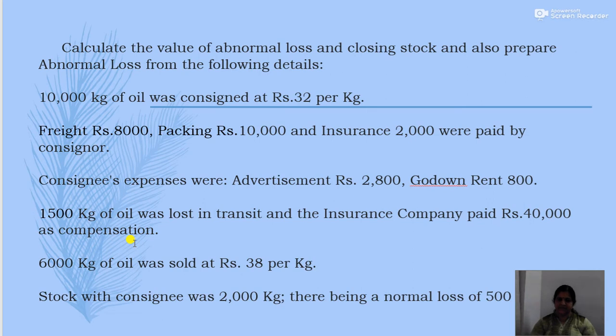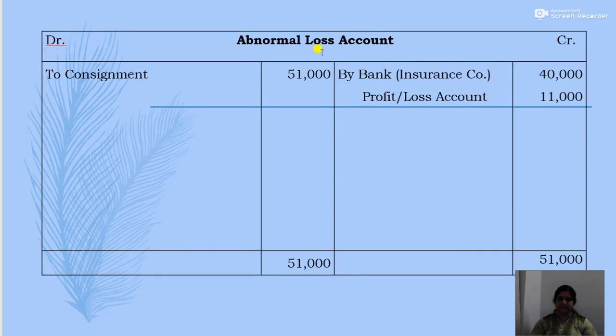So we have obtained the cash. So it will be bank account debited to abnormal loss. In case it is only claimed, it will be insurance claim or insurance company account debtor to abnormal loss. But here the insurance company has already paid the amount. Okay, so it will be bank account debtor to abnormal loss, that is 40,000. And the remaining 11,000 rupees we will have to close by transferring to profit and loss account. So the journal will be profit and loss account debtor to abnormal loss, that is 11,000.